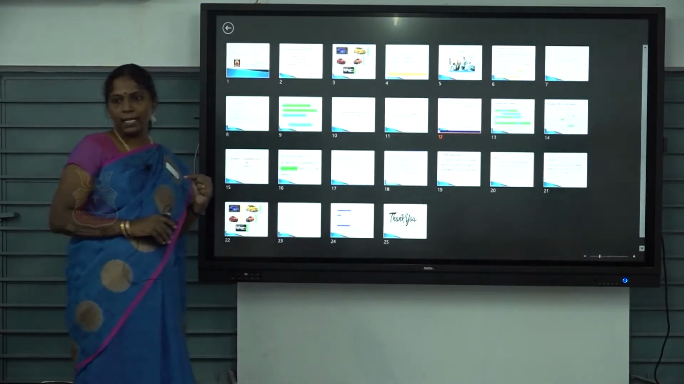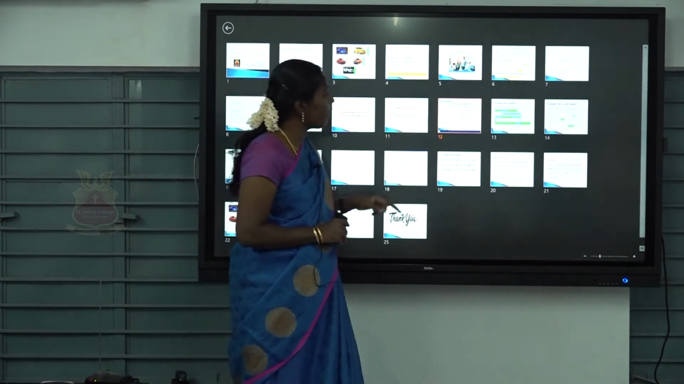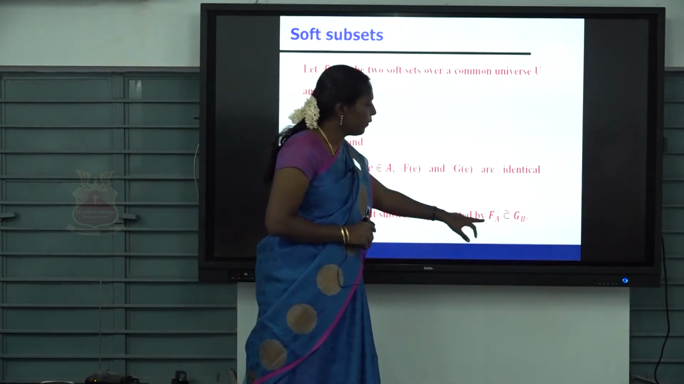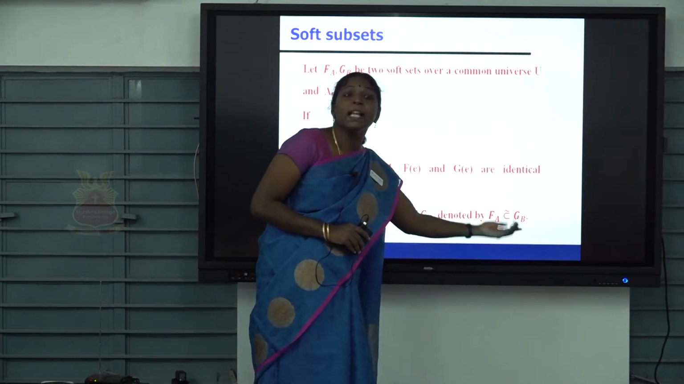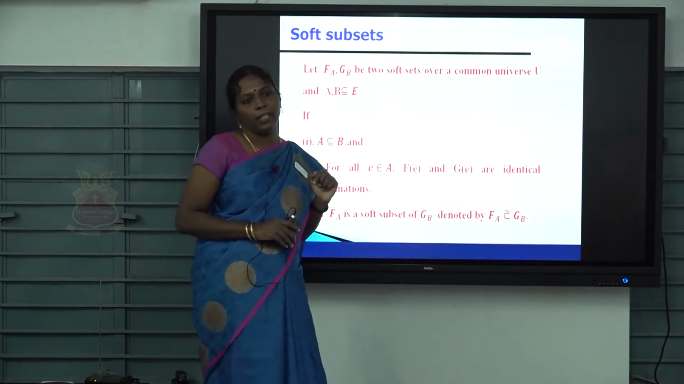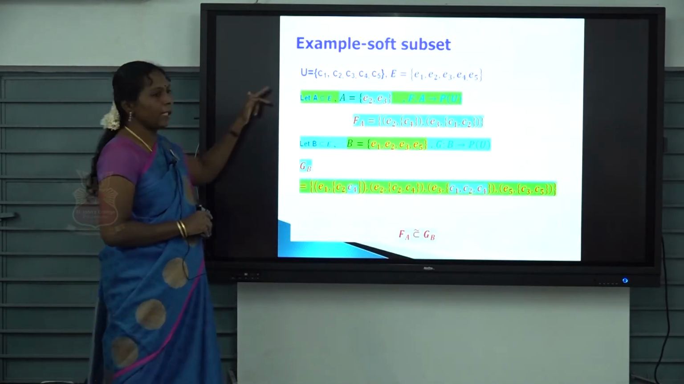Are you able to understand? We can say F of A is a subset of G of B, or otherwise G of B is a superset of F of A. So this is a subset. Okay. Next, here we have one example.